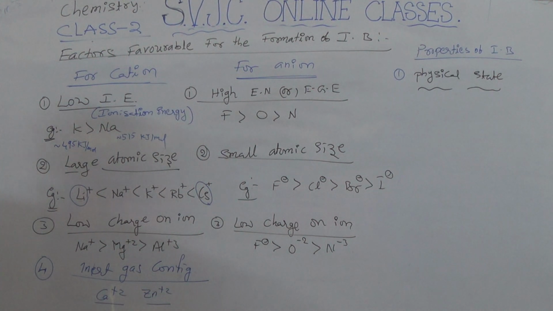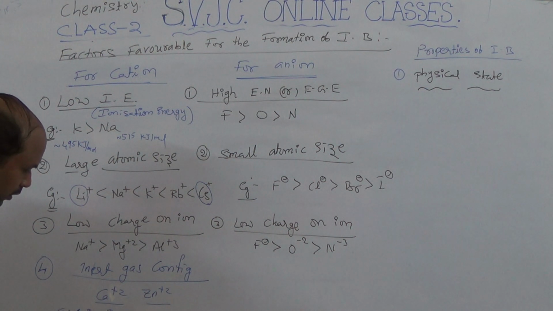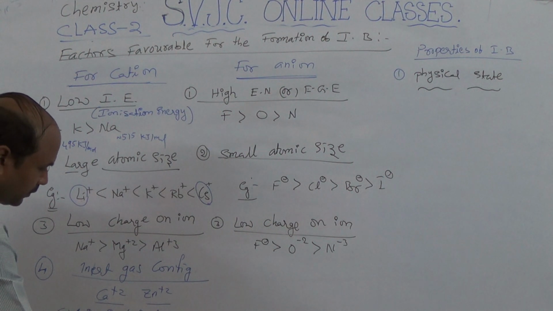In these two cations, which one is favorable, which one is easily formed? Here calcium, you already know its electronic configuration. Calcium electronic configuration is 1s2, 2s2, 2p6, 3s2, 3p6, 4s2.